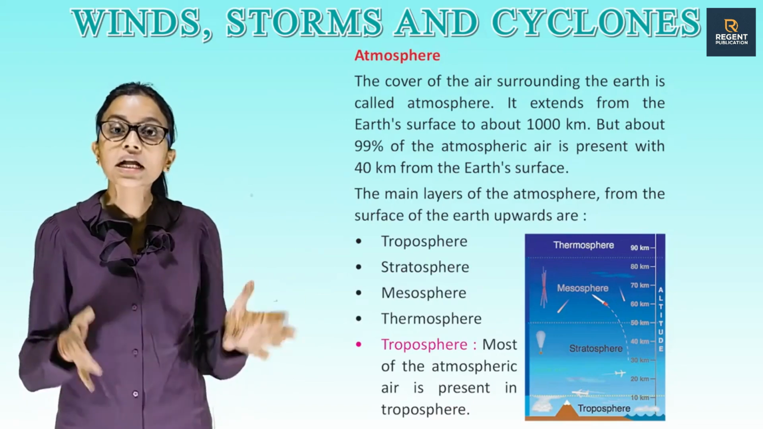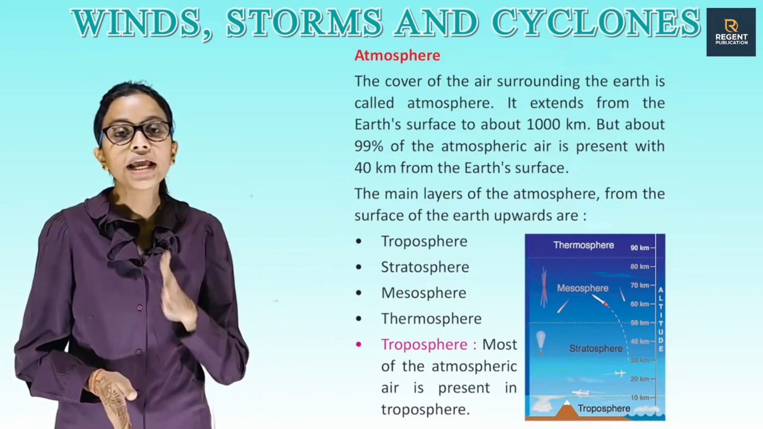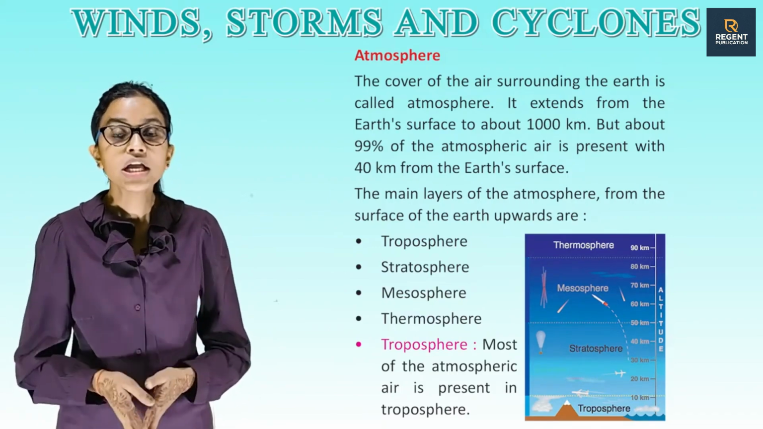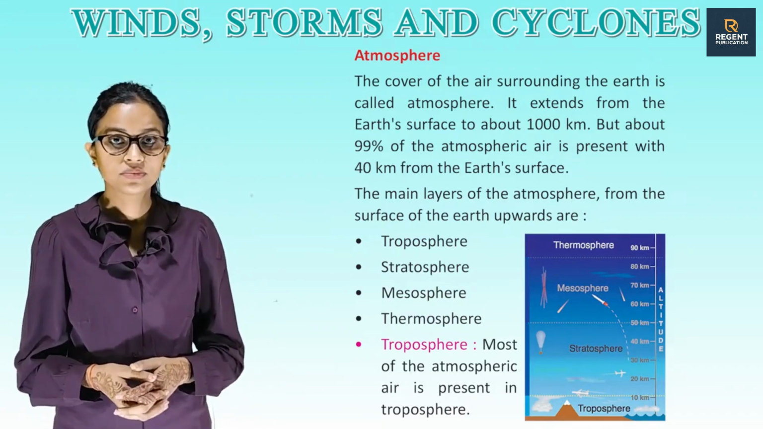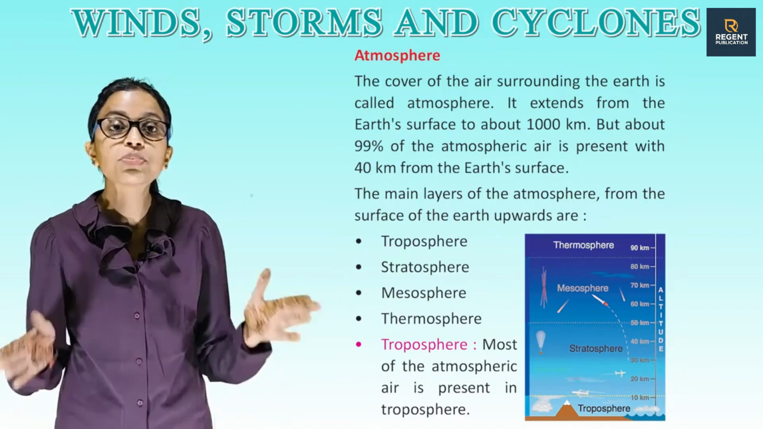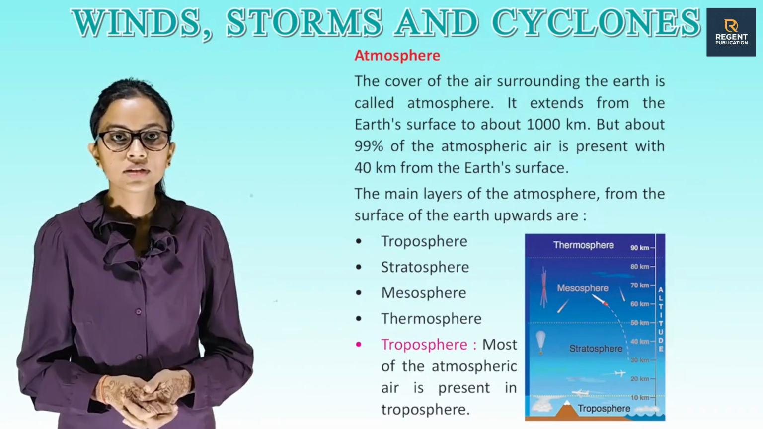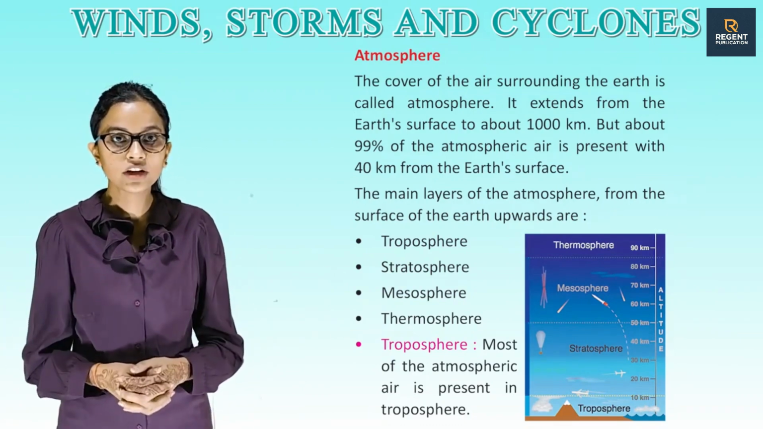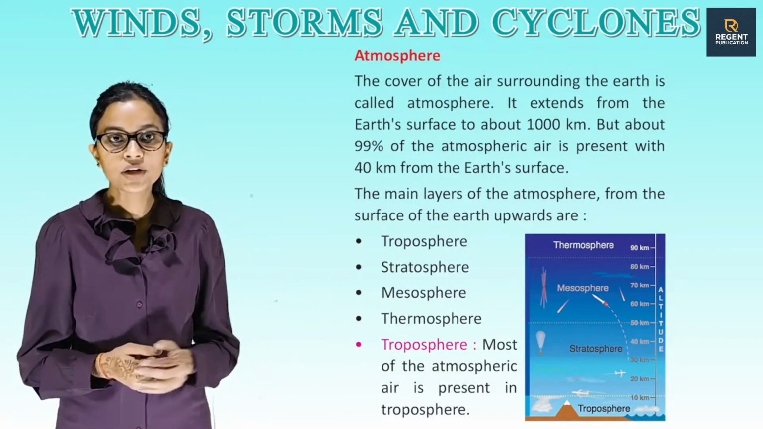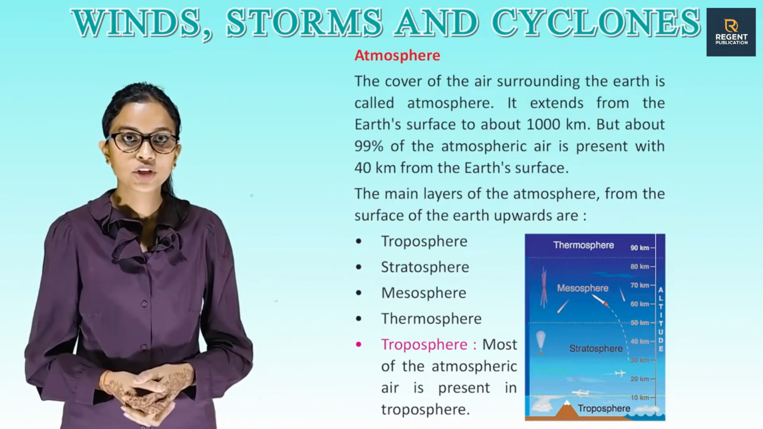Atmosphere. The cover of the air surrounding the earth is called atmosphere. It extends from the earth's surface to about 1000 kilometers. But about 99% of the atmospheric air is present within 40 kilometers from the earth's surface. The main layers of the atmosphere from the surface of the earth upwards are troposphere, stratosphere, mesosphere, thermosphere.